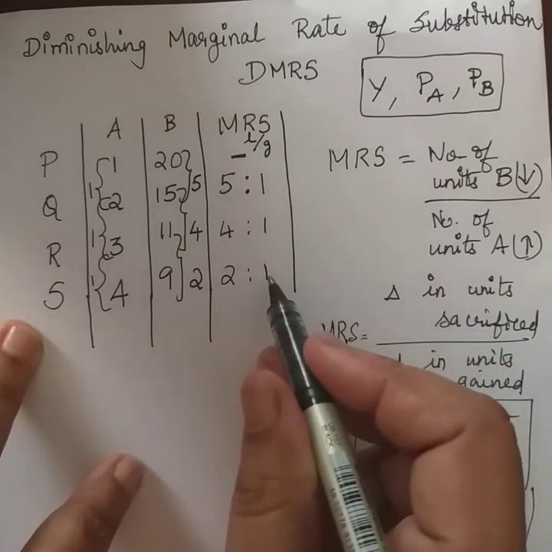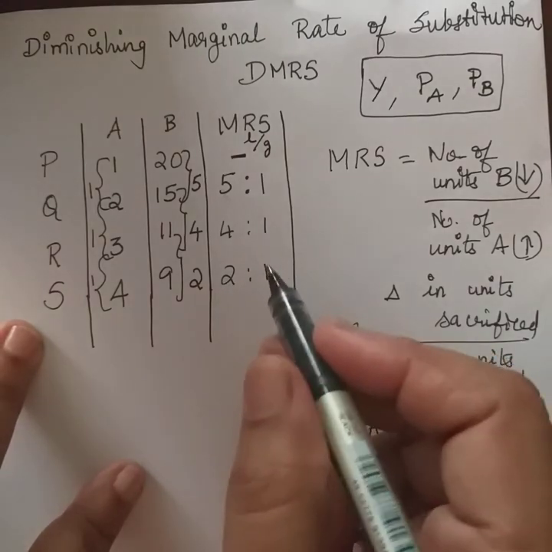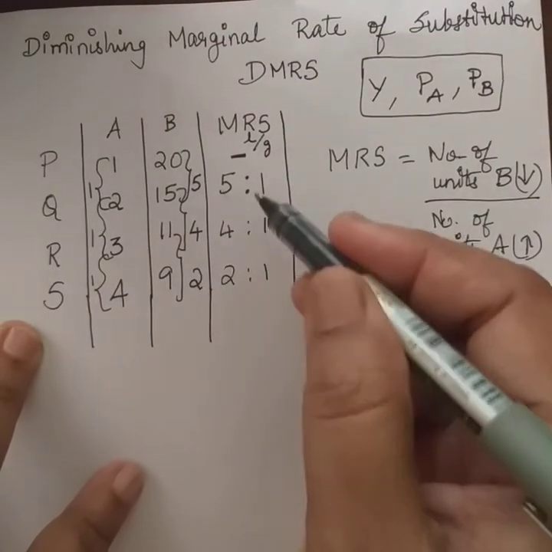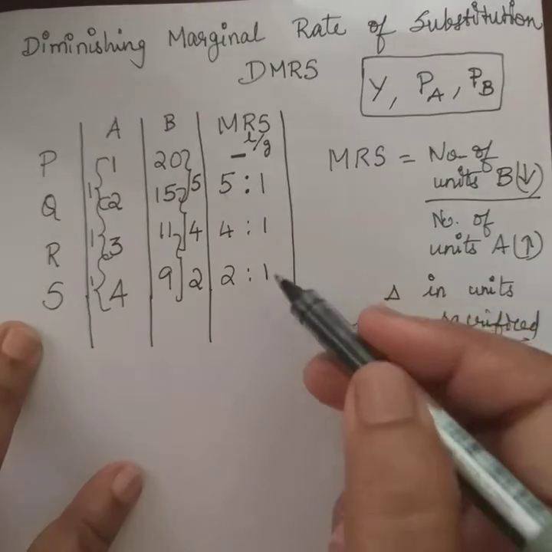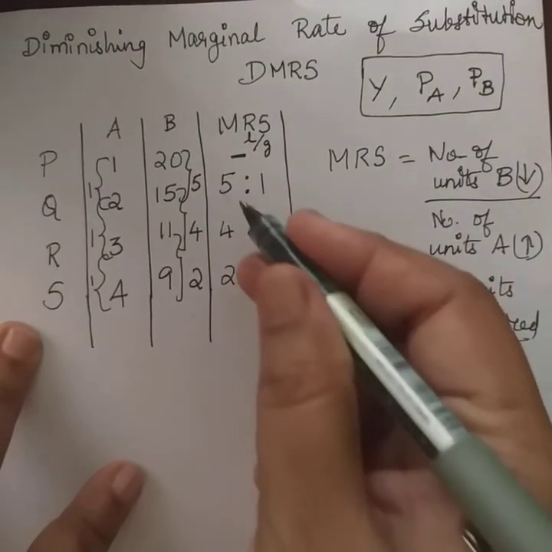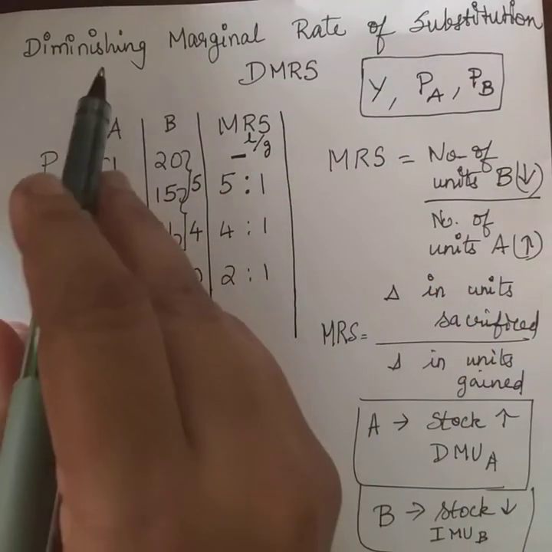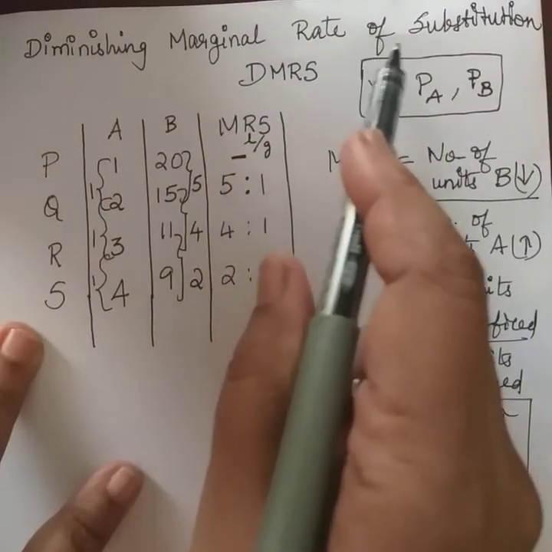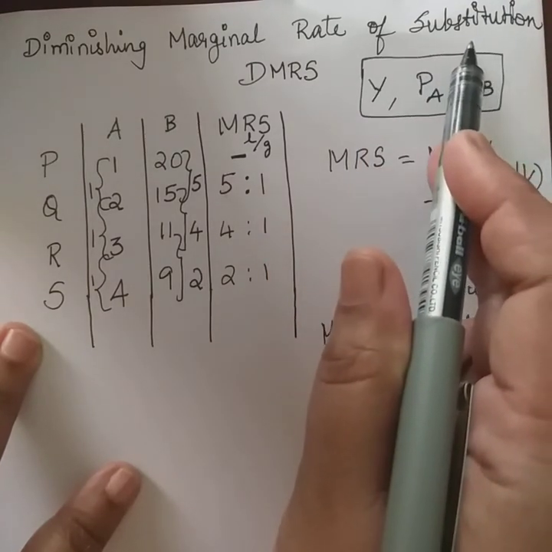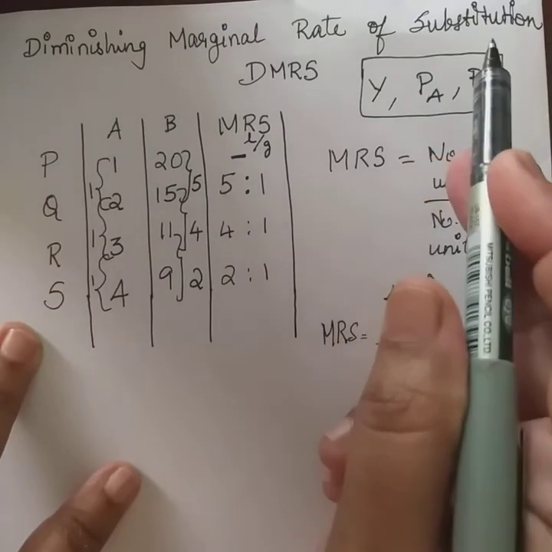One apple is substituted in the place of 2 bananas. So, what do you observe? You observe that the marginal rate of substitution is continuously falling. 5, 4, 2, it falls. There is a diminishing marginal rate of substitution.